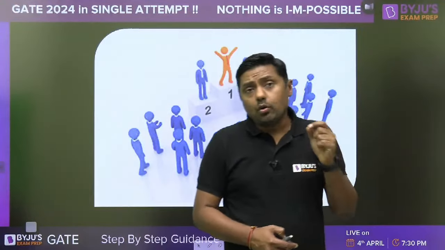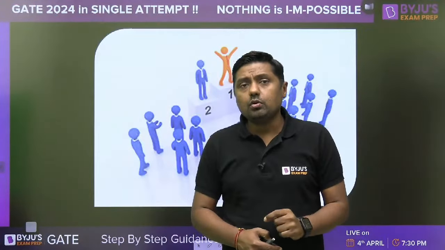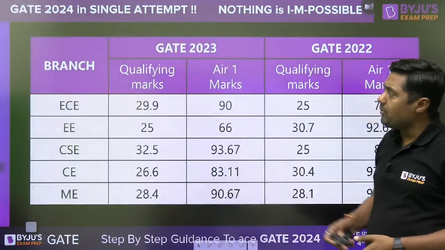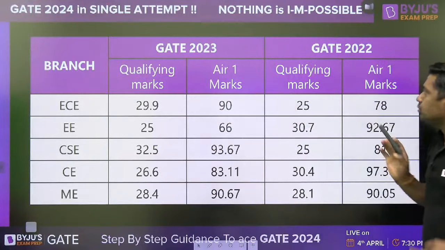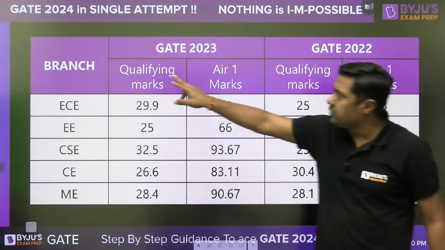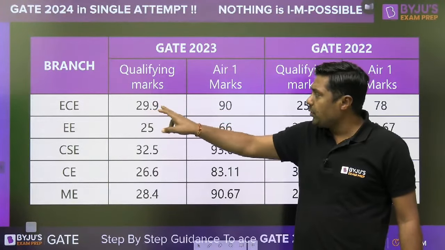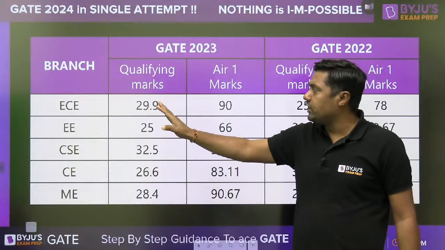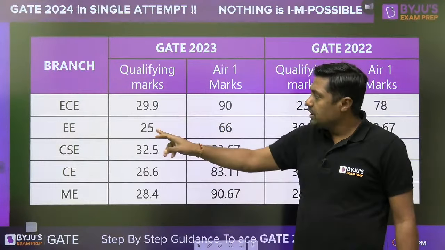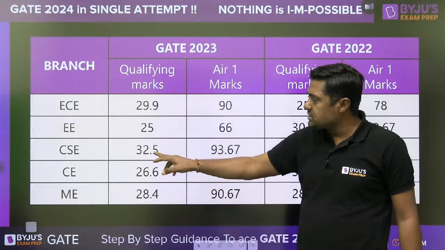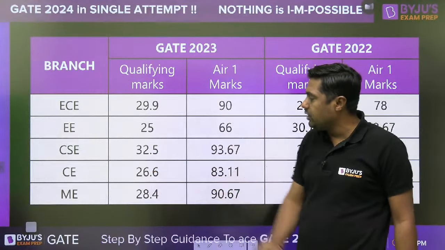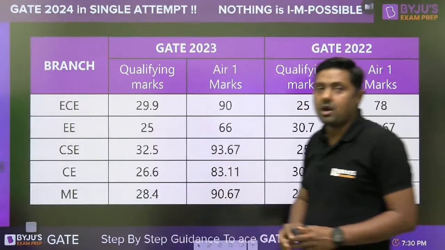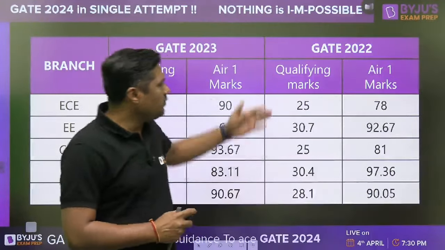If you want to achieve this rank, then remember, this is the GATE 2023 marks, this is the GATE 2022 marks, this is the qualifying marks. 29.9, almost 30 marks out of 100, you can qualify the GATE exam. In electrical 25, in CS, that is computer science, 32.5, in civil only 26, in mechanical only 28, less than 30 marks. Similarly, qualifying marks in what?